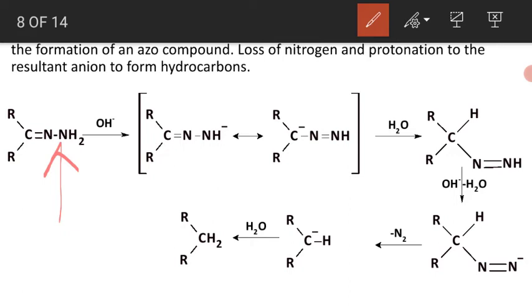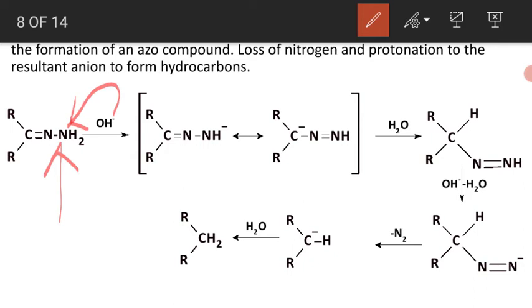This hydrazone, under the basic conditions, one of the hydrogen atoms of the NH2 is released. Since this hydrogen atom of NH2 is very difficult to remove, we use heating. We increase the temperature.